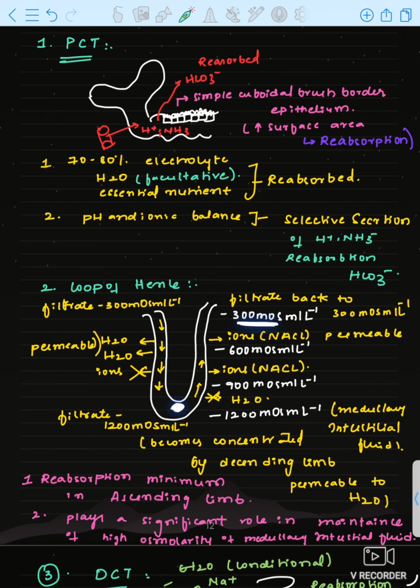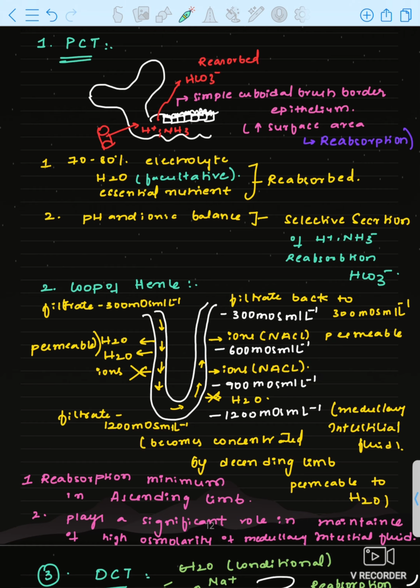Now the filtrate concentration should decrease. What happens? Water will be, sorry, concentration should decrease. That is why ions are there. No, it is removing ions only, so the concentration will decrease in the filtrate. The ions which are released are NaCl.